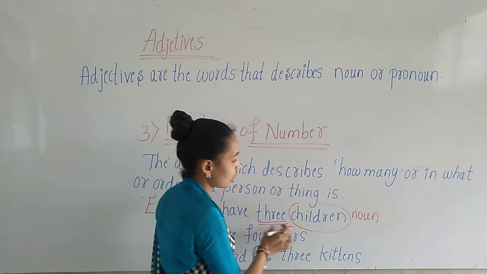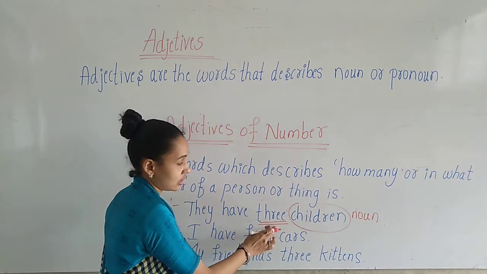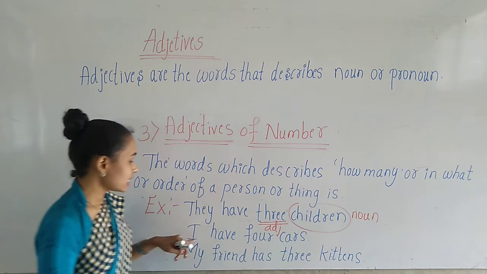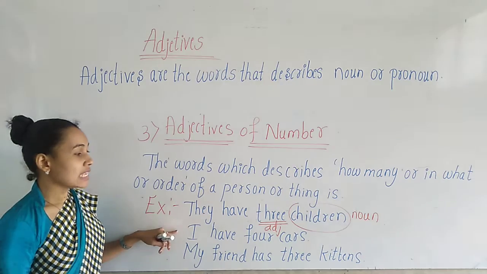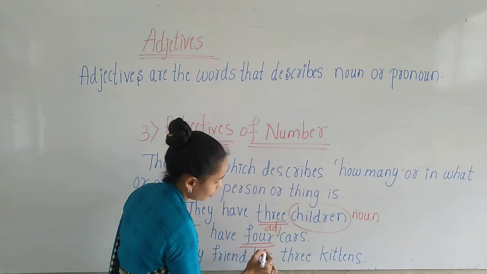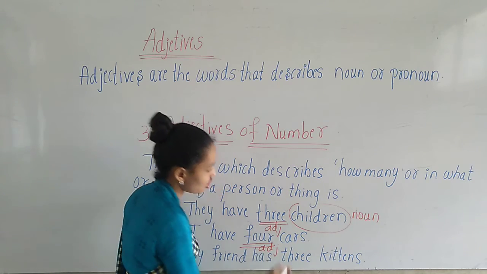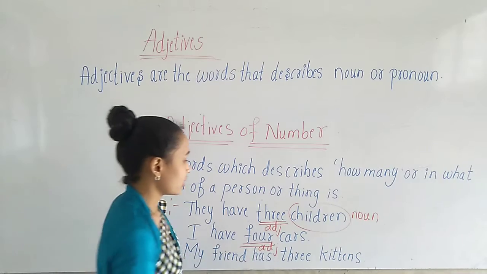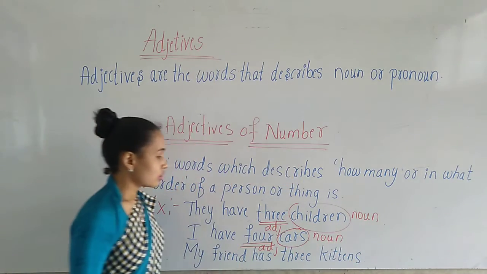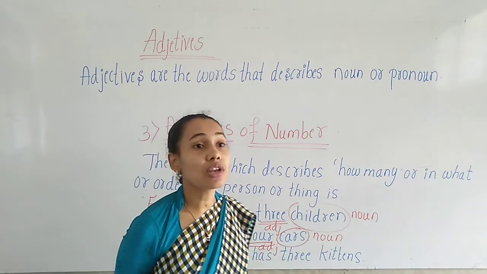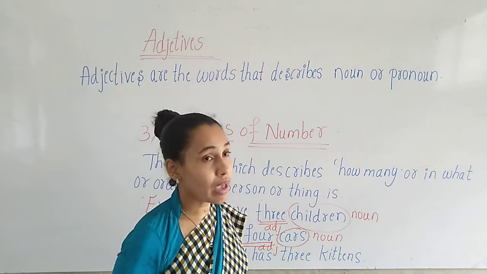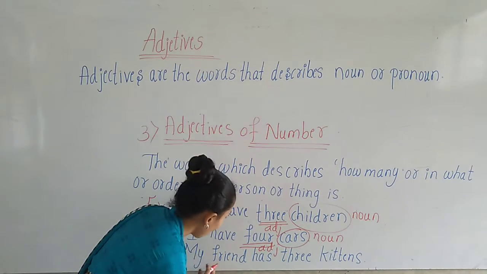So here, how many children? 3. So here 3 is the adjective. Okay, look at the second sentence. It says I have 4 cars. How many cars? 4. So here 4 is the adjective which describes the noun cars. Car is the noun here. How many cars? 4 cars. It gives the answer for how many and which.